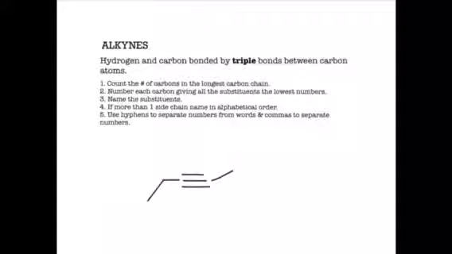Now we're going to learn how to name alkynes. Alkynes are hydrocarbons bonded by triple bonds between carbon atoms. And the steps we have to follow are the same we used when naming alkenes. So the first thing we have to do is identify the carbons we have in our formula and identify the longest chain. So we have 1, 2, 3, 4, 5 carbons. And because this is our longest and only chain, we're going to work with that. So we have the first part of our name, that is pentyne, because we're dealing with number 5.